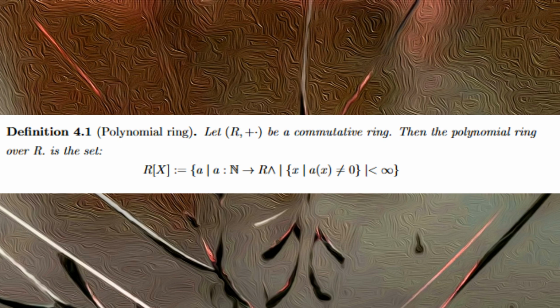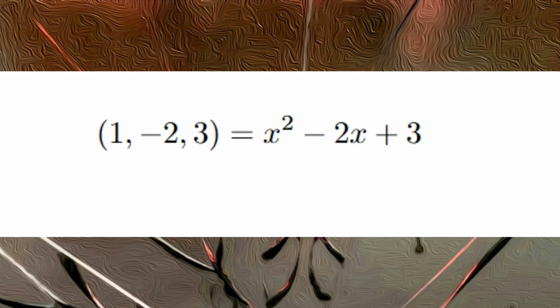The intuition behind this is that we can put an order on the coefficients such that we can represent our polynomials as a sequence of elements in our ring ordered by the natural numbers. So we can represent a polynomial as a sequence containing the elements in our ring, which are to be interpreted as we would normally interpret polynomials.